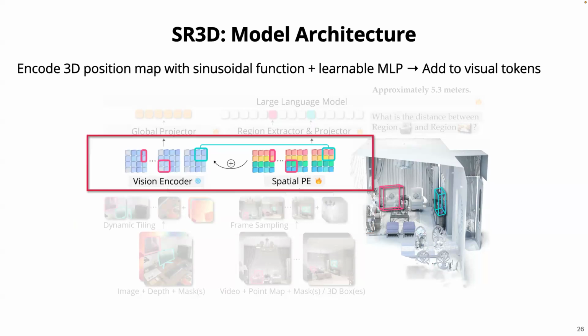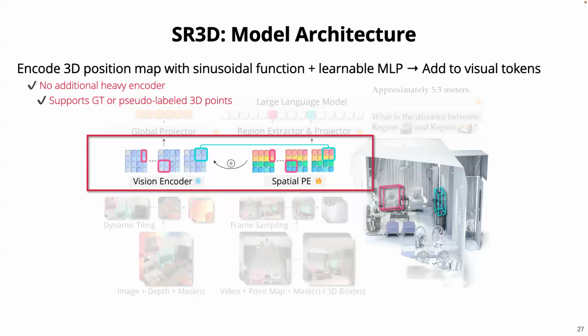And for spatial cues, following some of the prior work, we also encode the 3D position map using a standard sine function combined with a lightweight learnable MLP. Basically, we just add these 3D position embeddings directly to the visual tokens, which gives the model explicit geometric cues and keeps the architecture overhead pretty minimal.